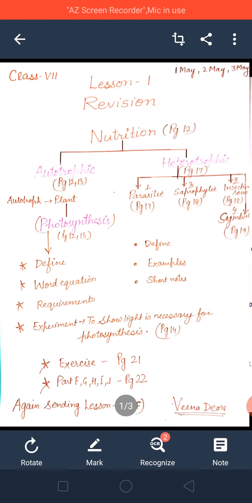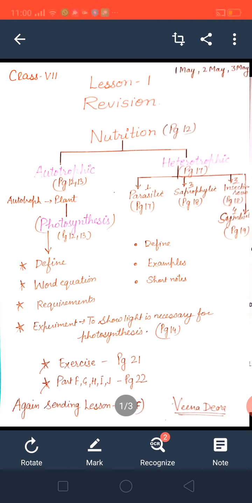What are the requirements needed by the plants to make food? First requirement is water. Roots absorb water from the soil. Water and minerals are absorbed by the roots. Roots give them to the stem through the xylem, and from the stem to the leaves. In this way water transport takes place in the plants.